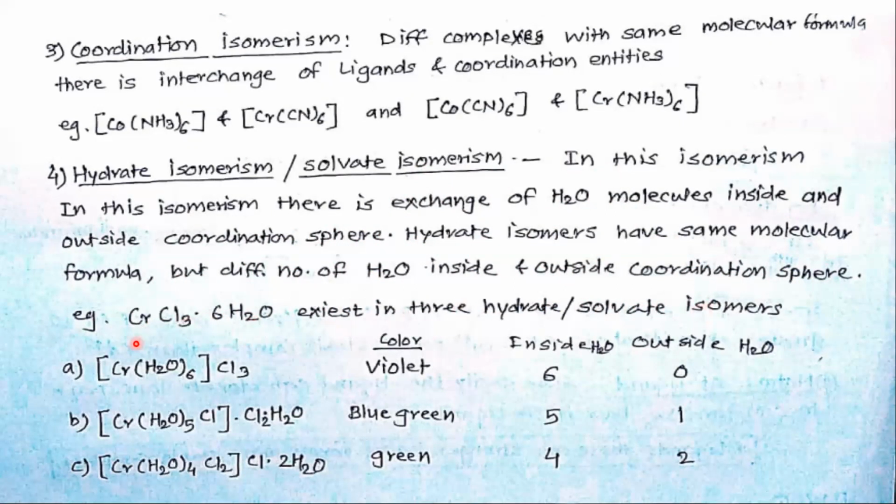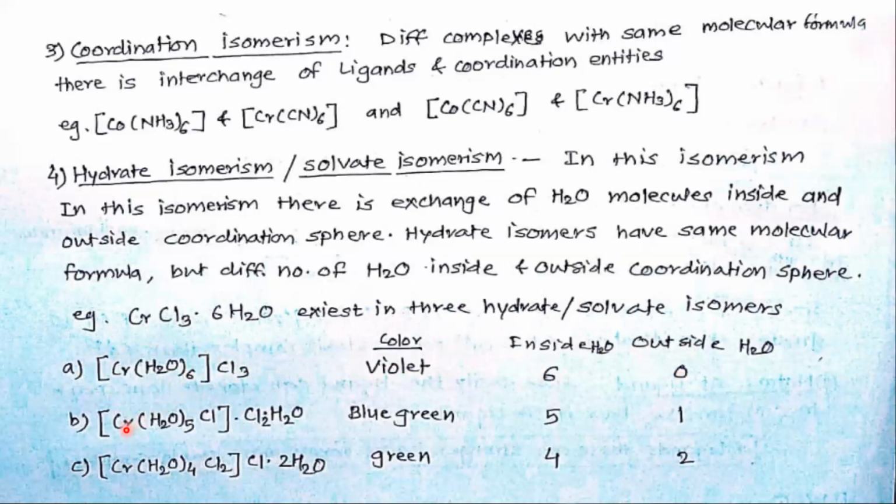See first, [Cr(H2O)6]Cl3, with 3 chlorines outside the square bracket. It has violet color. So inside there are 6 water ligands. Outside no water is present as ligand. No water.